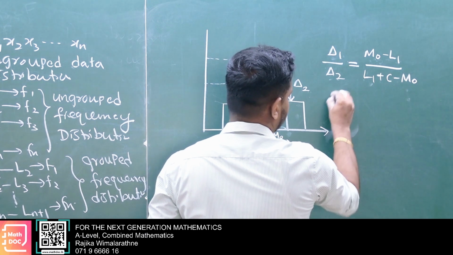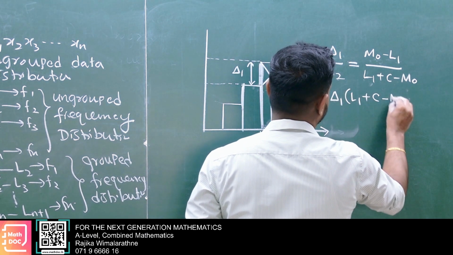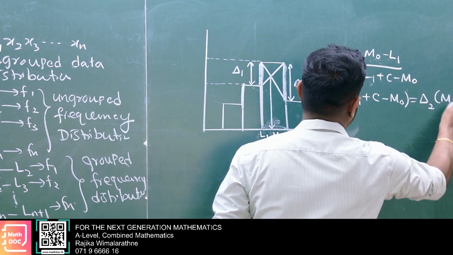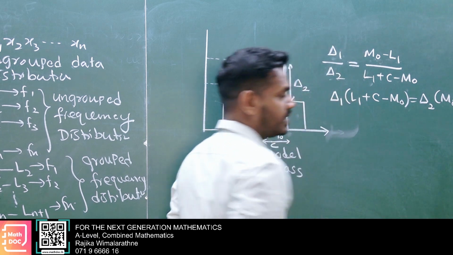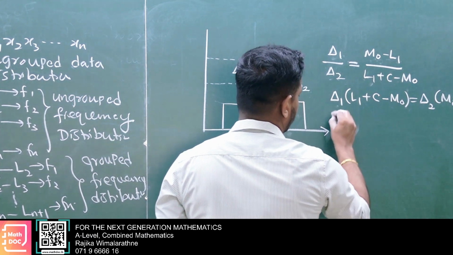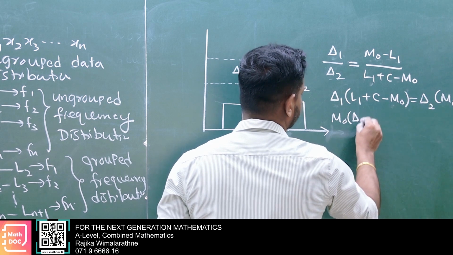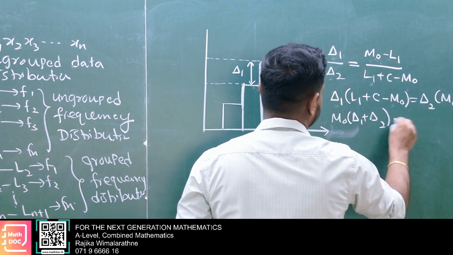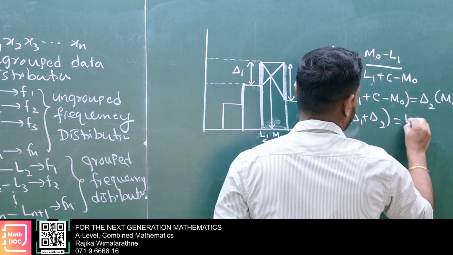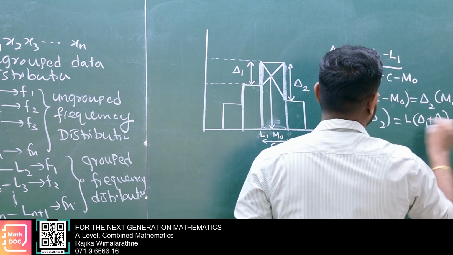Now cross multiply: delta 1 times (L1 plus C minus MO) equals delta 2 times (MO minus L1). Then make MO the subject: take the other terms to the other side, so MO times (delta 1 plus delta 2) equals L1 times (delta 1 plus delta 2) plus C delta 1.